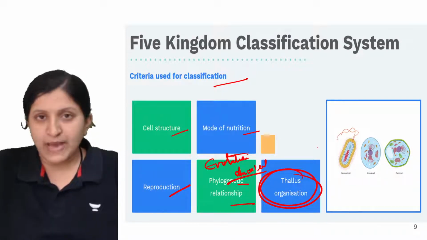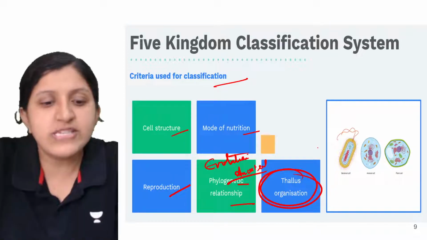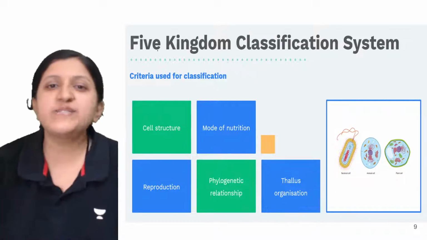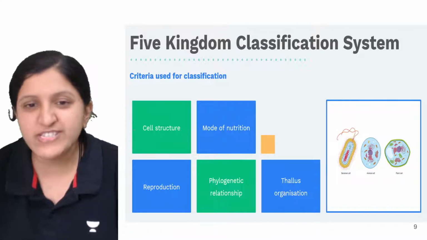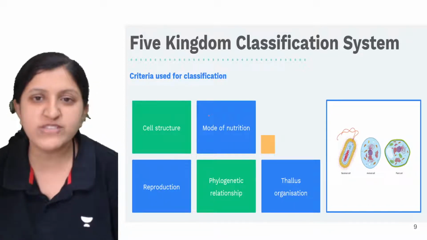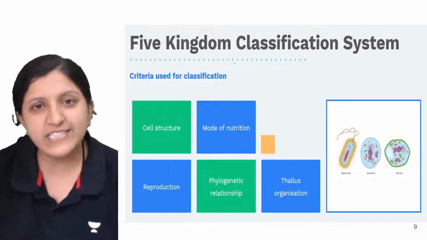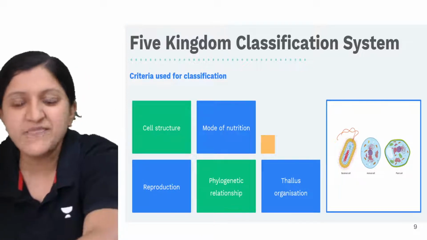Based on these criteria, the classification has started.